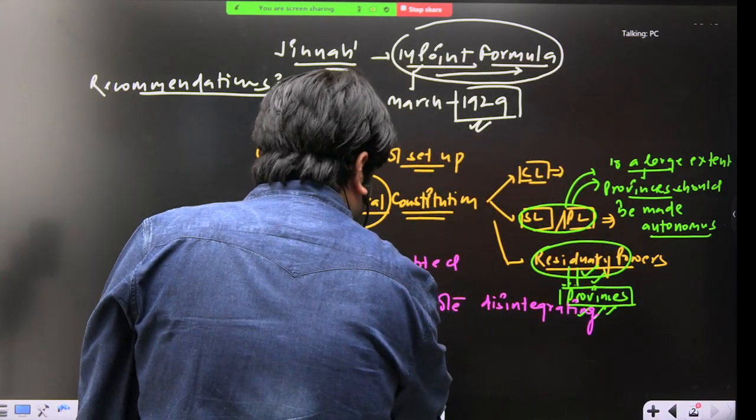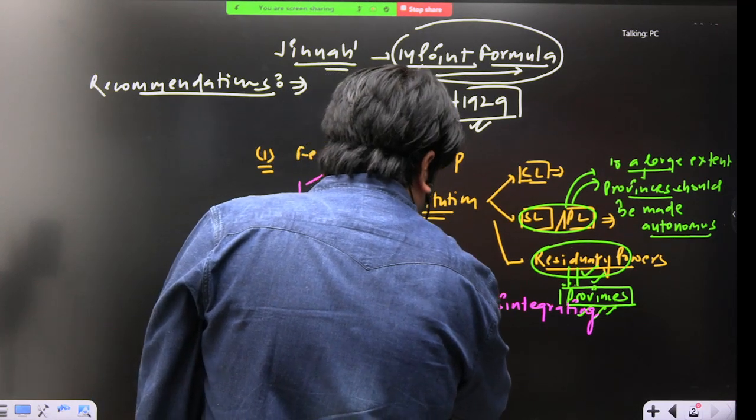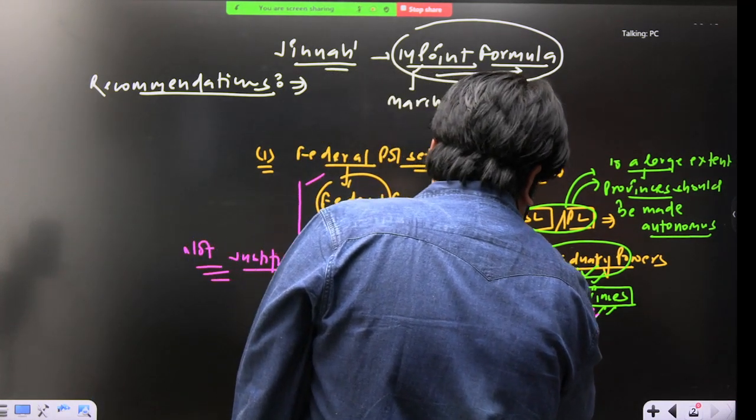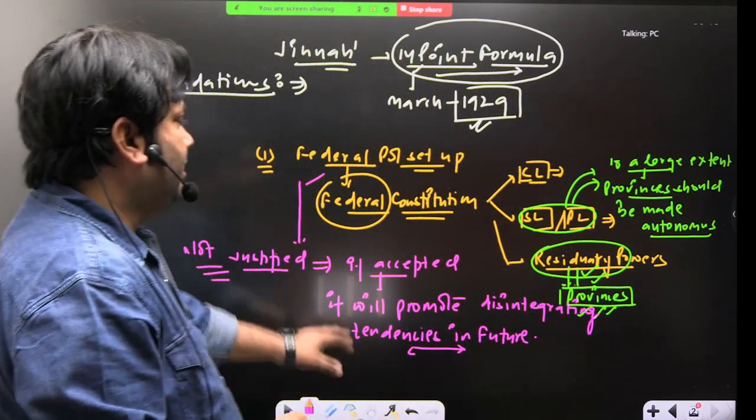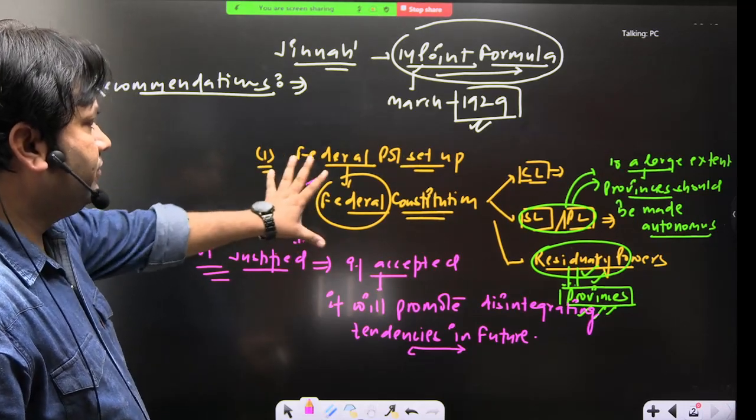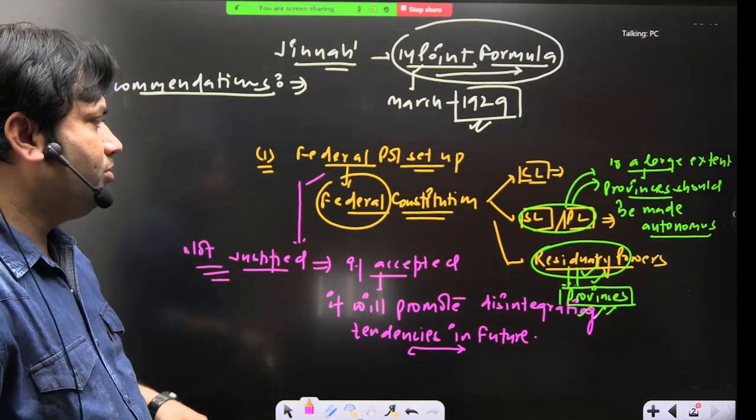Disintegrating tendencies in future. This is the problem. So this is not good. And regarding this suggestion, what is the difference between the Nehru Report and Jinnah's 14-point formula?